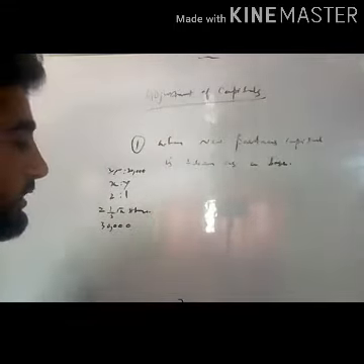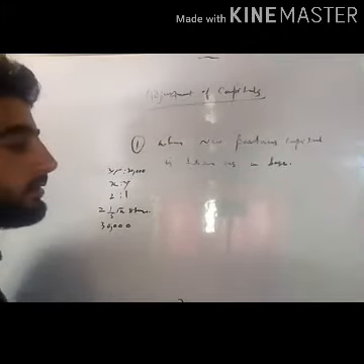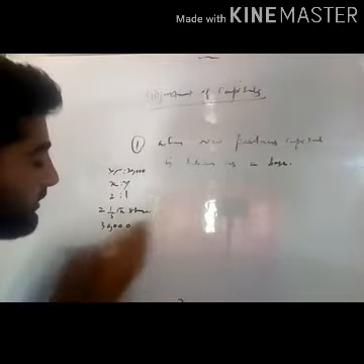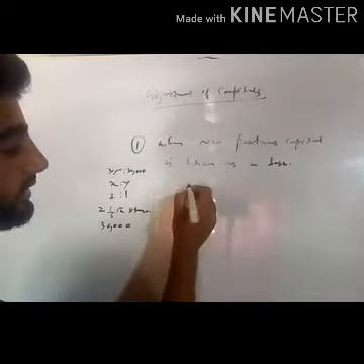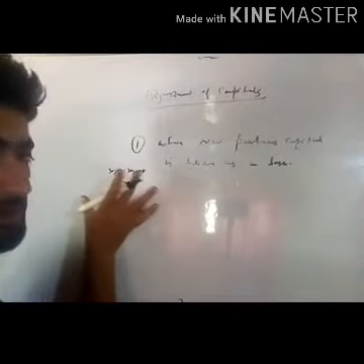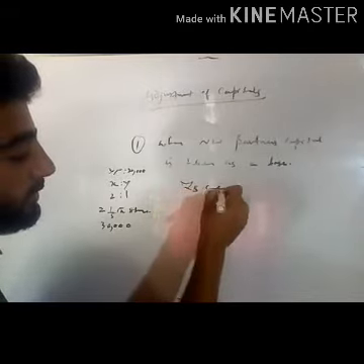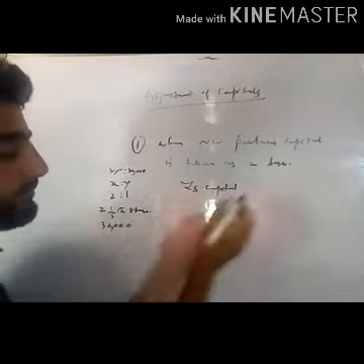So what do we do in this case? The first step that we follow is to find the total capital of the new firm on the basis of Z's capital. Firstly, what will we do? We will see Z's capital. Z is the new partner, so we have to take Z's capital as base. Z's capital is 30,000.